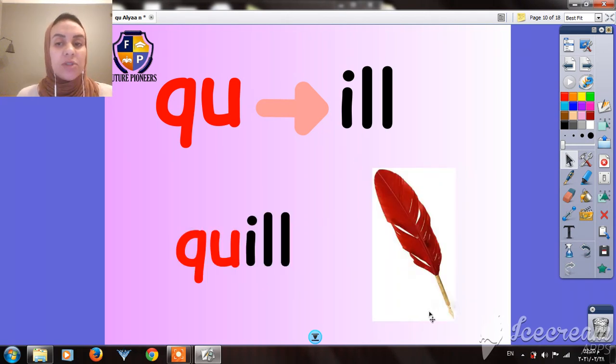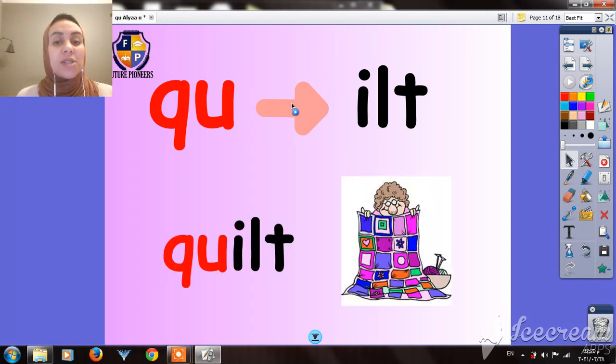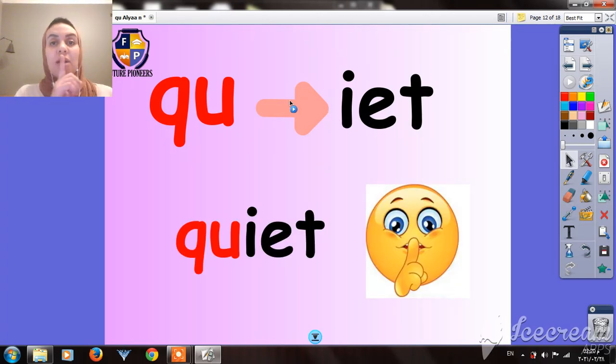This is the picture of a quill. It's like a feather. Qu and ilt. Quilt. What's quilt, guys? It's this thing we use to cover ourselves in winter. When we are cold, we use a quilt to be warm. Qu, ite. Quiet means don't make any sound.